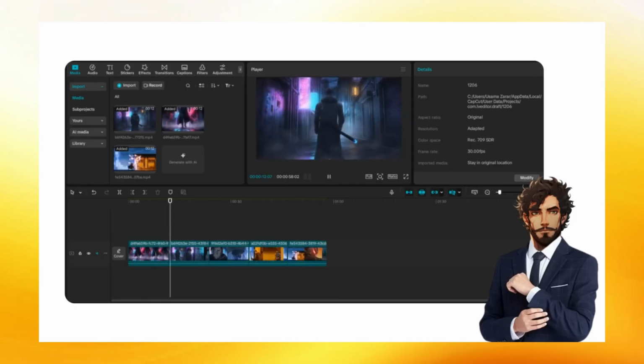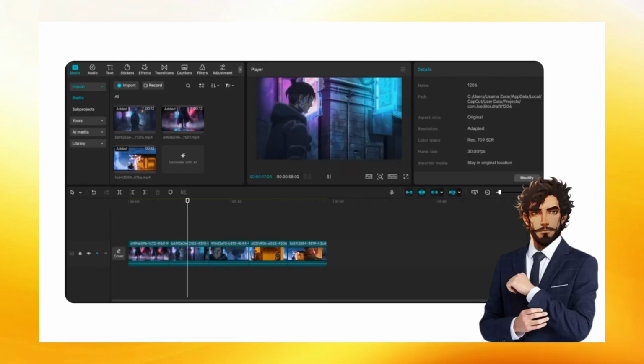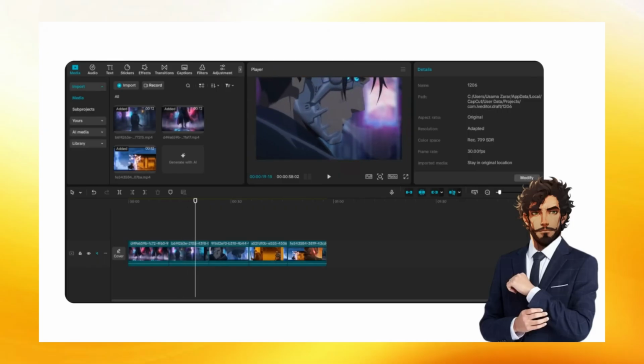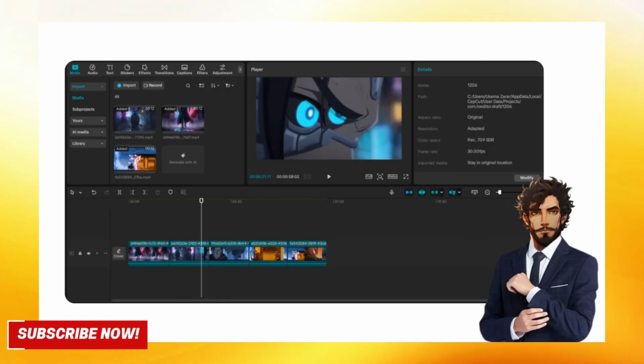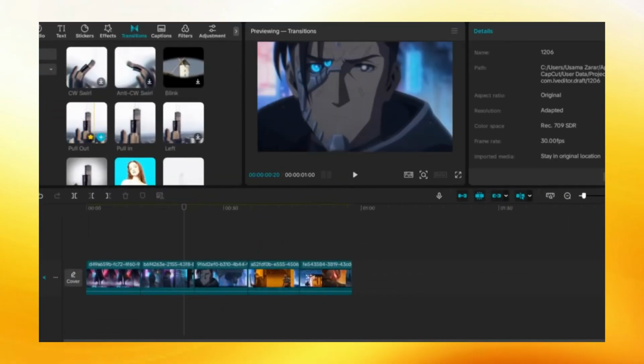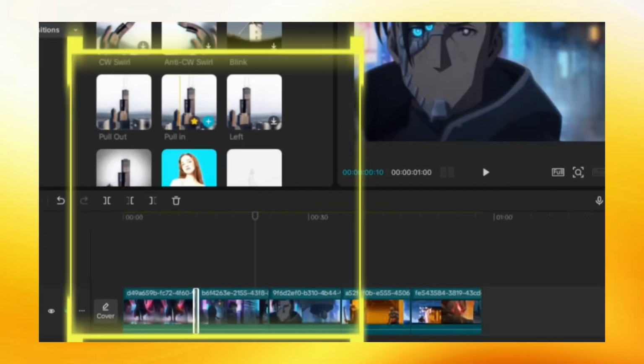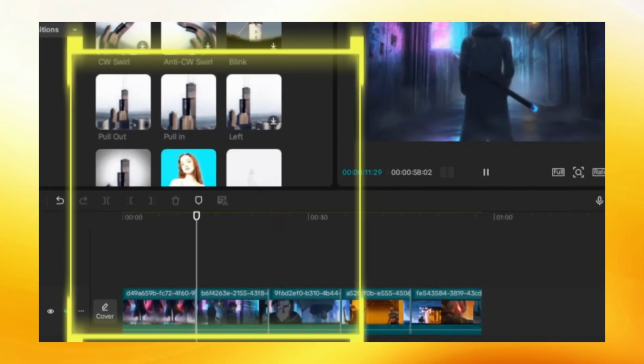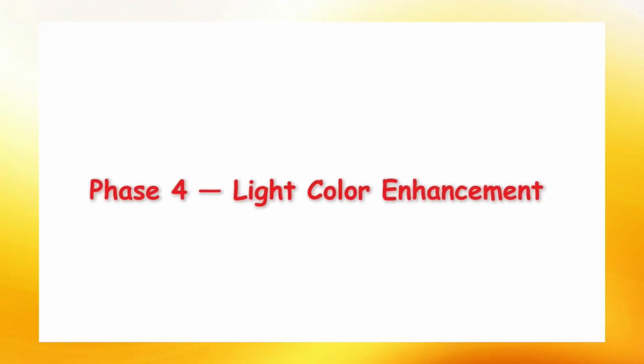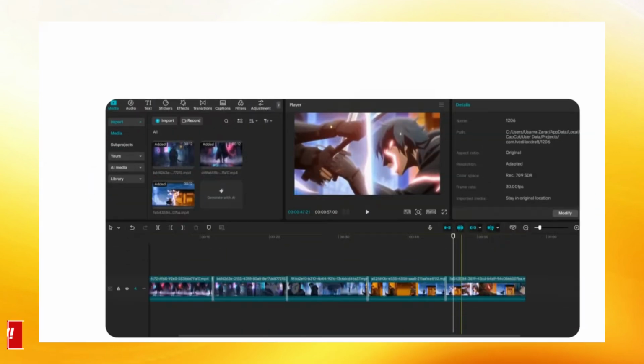Editing and compiling the anime in CapCut. Alright, so we've got all our scenes ready. Each one looks stunning on its own, but now it's time to stitch them together and make it feel like a complete anime episode. This part is super easy. No need for complicated software or heavy effects. We're just gonna trim, align, and polish the visuals so everything flows naturally.